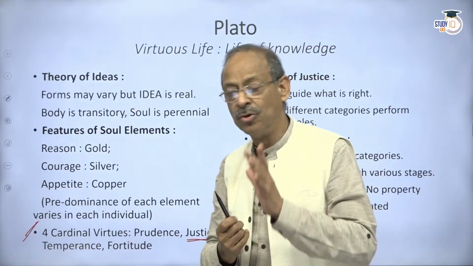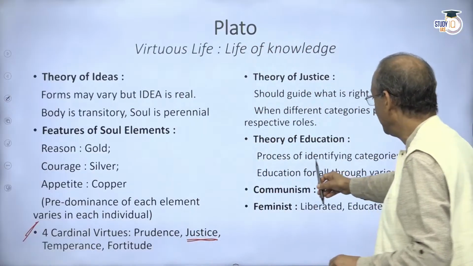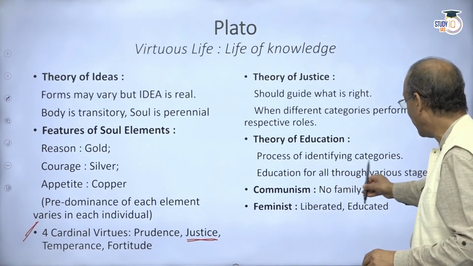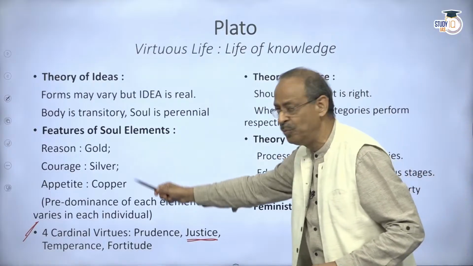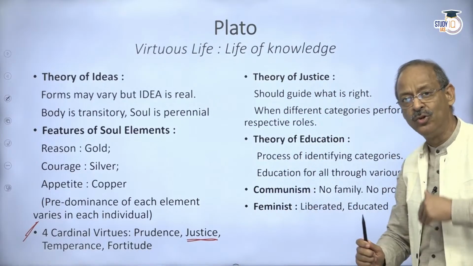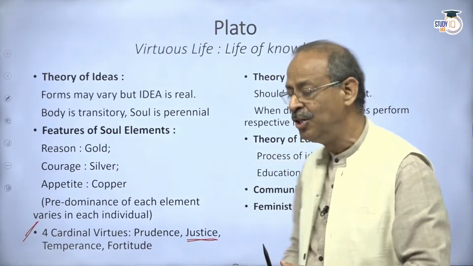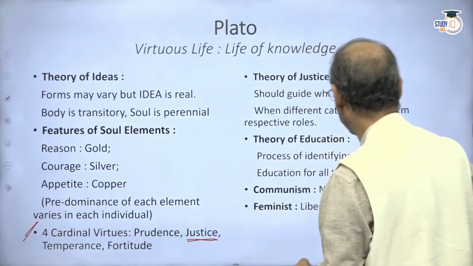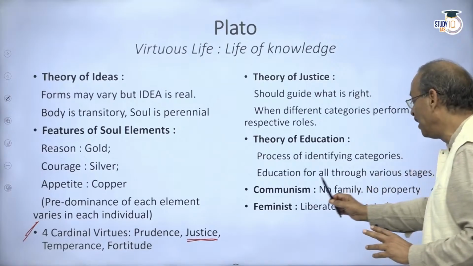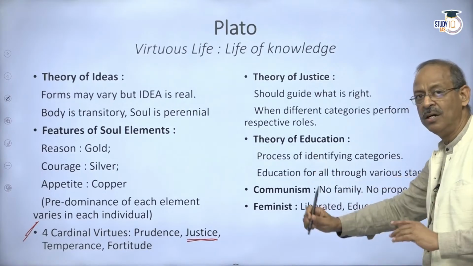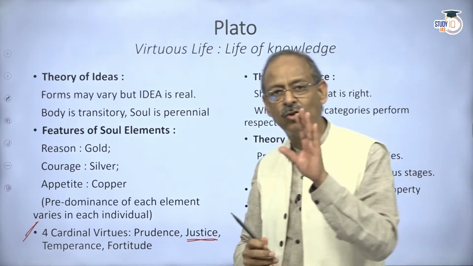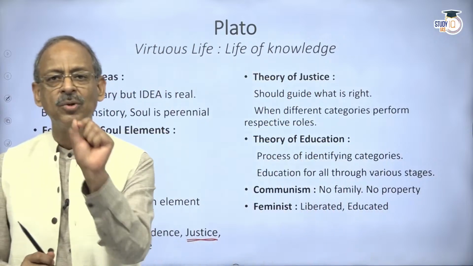So, as he talks of education, the whole idea of education was identifying the categories to which individuals belonged, and through training and examination and tests, you will discover which individual is good at what. And that is why he used education as a tool to determine who is good at what.